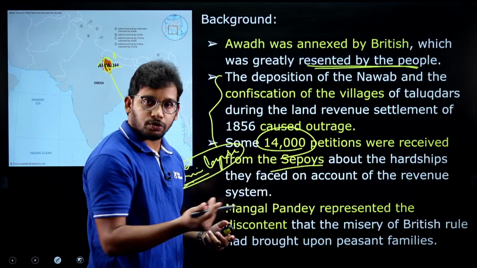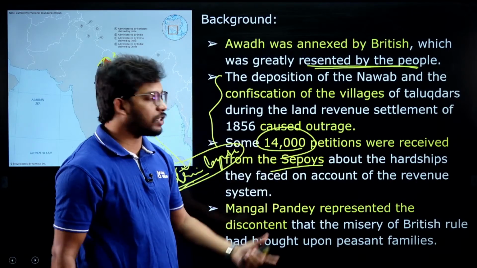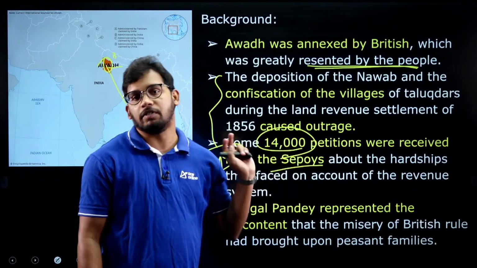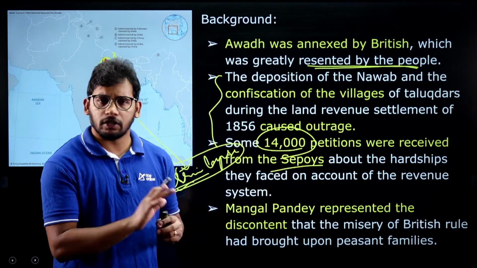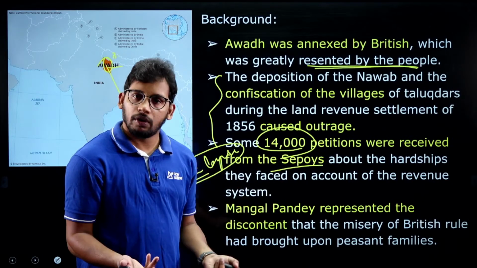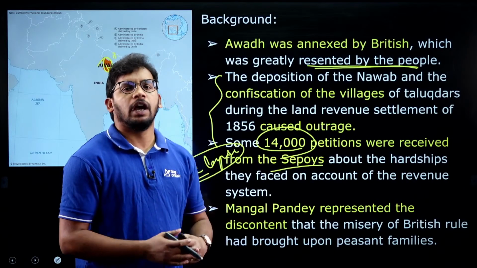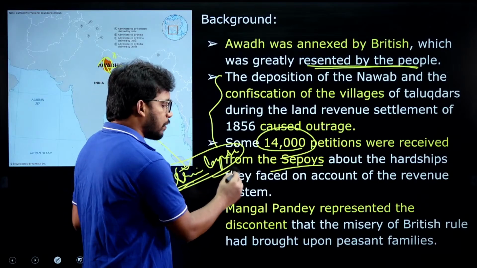The sepoys of the Awadh region filed petitions with the Britishers asking them to give sufficient powers, saying that the revenue being collected had a very harsh impact on the farmers. They filed a lot of petitions, right? But there was no result. They didn't reply to anything, and the British themselves gave whatever reasons they wanted. There was no proper explanation.